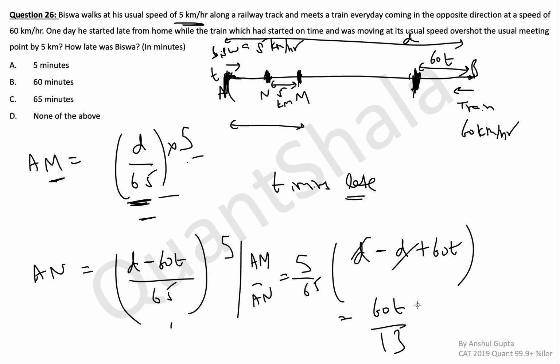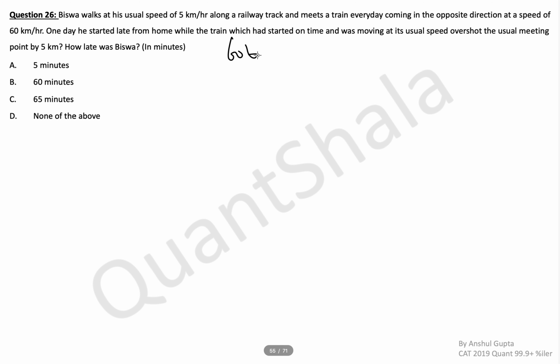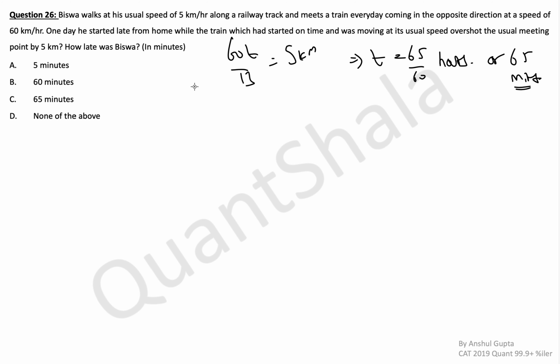And this has to be equal to how much? 5 kilometers. So what does t come out as? We have 60t by 13 equal to 5 kilometers. This implies t comes out as 65 by 60 hours, or 65 minutes, you can say. So the answer comes as 65 minutes.